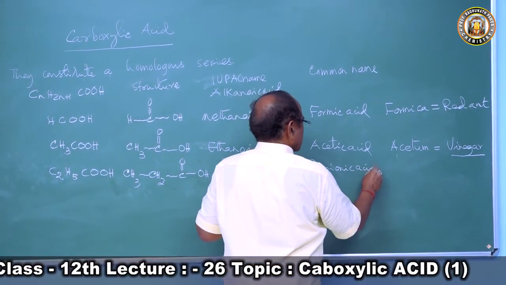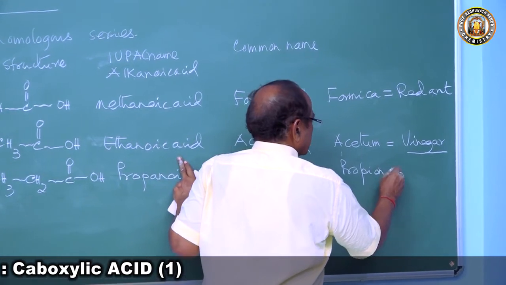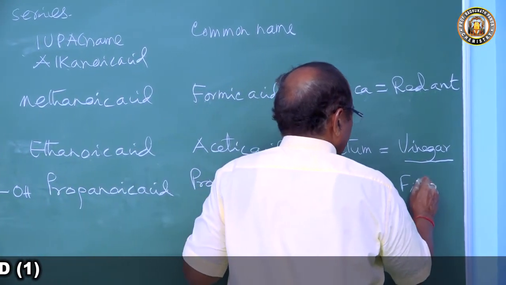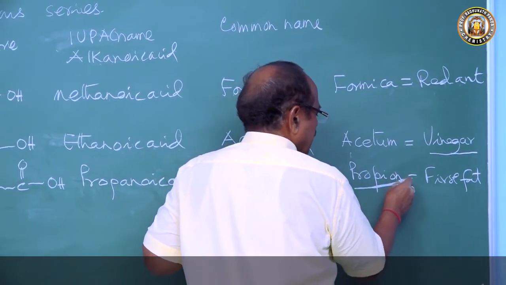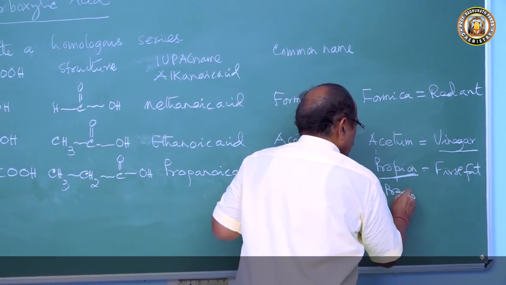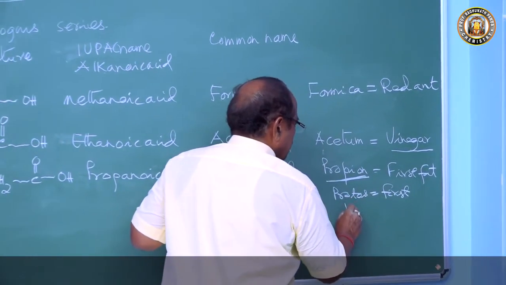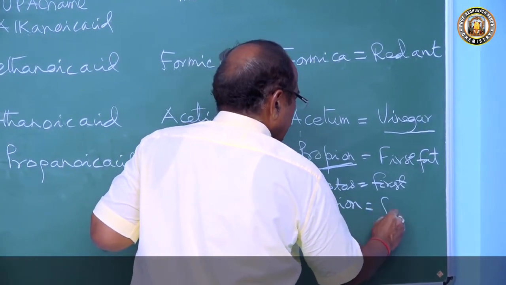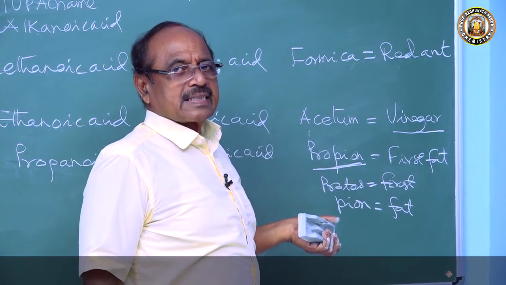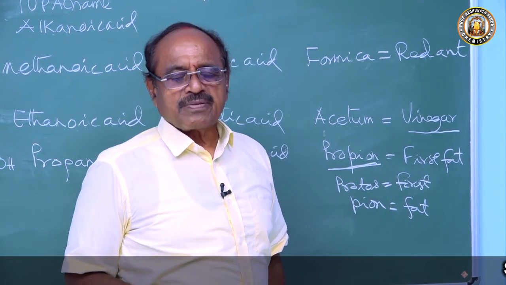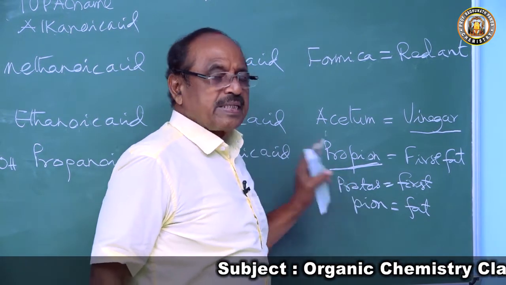Propionic acid because it comes from propion, the first fat. This was the first fat to be known. So propion is a compound of proto. Protos means first, and pion is the fat. So it is called propionic acid, the first fatty acid. Formic acid is not the first fatty acid. Acetic acid is not the first fatty acid. The first fatty acid is propionic acid.